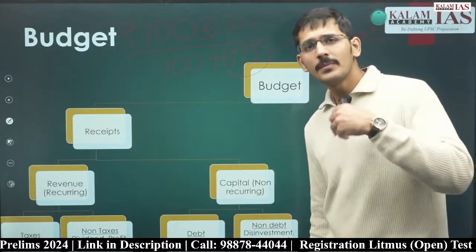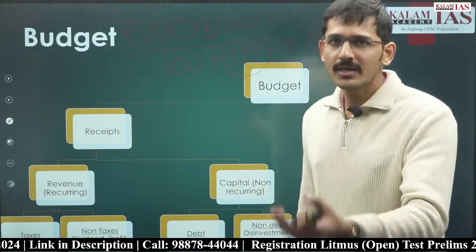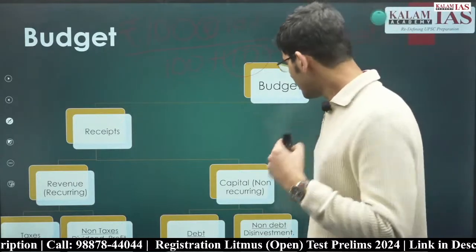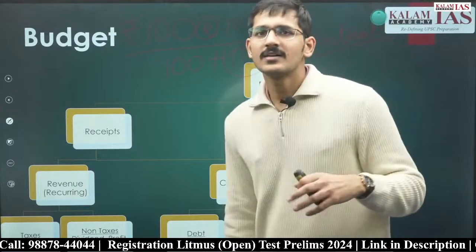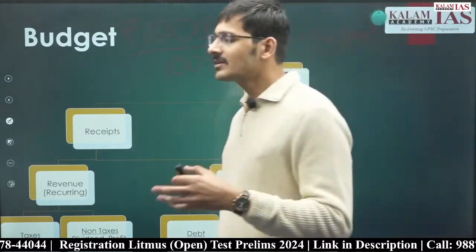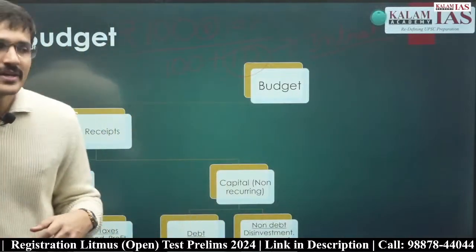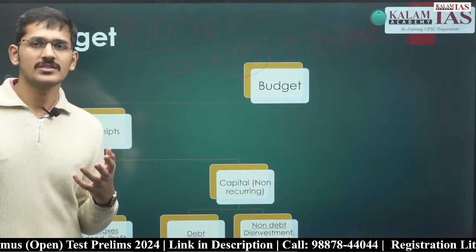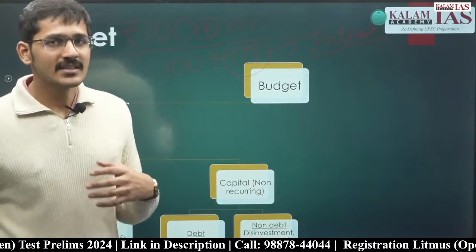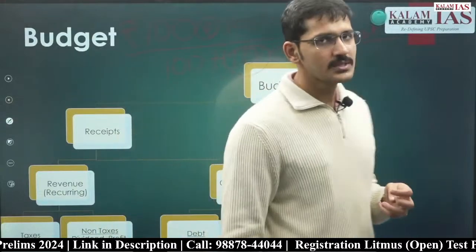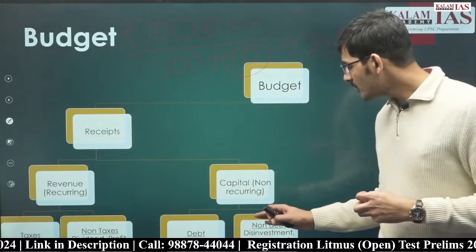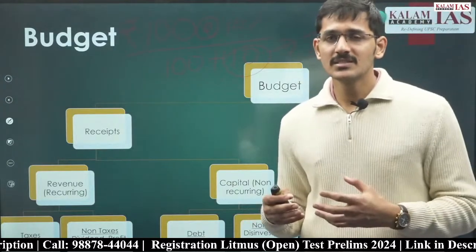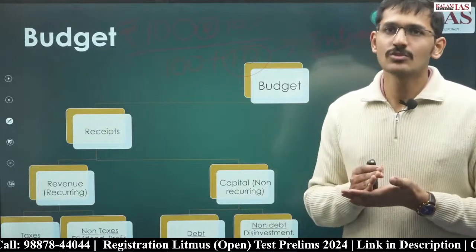अगर गवर्नमेंट ने पहले से कोई लोन दे रखा था जो उसने रिकवर किया है, the loan that the government of India has recovered. And the other is selling of assets. You must have heard the term disinvestment. So the government of India from time to time sells its shares in its public sector enterprises. For example, LIC के shares भी government of India ने sell किए थे, news में था काफी. So whenever the government of India disinvests, what does disinvest mean? Disinvest means the government of India is selling its ownership.